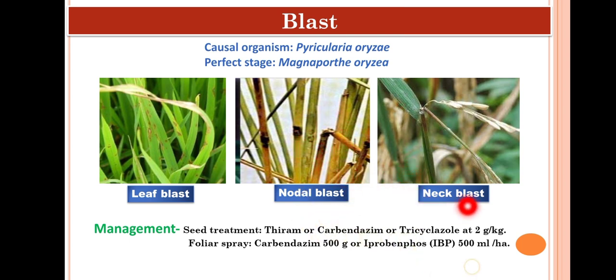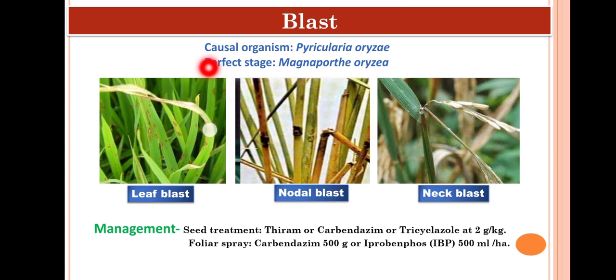And finally the neck blast. This is the most important symptom and it causes heavy economic losses. In this symptom, the lesions are produced on peduncle, and it results in rotten panicle or neck. It results in partial filling of grain. That's why it is causing heavy economic loss.